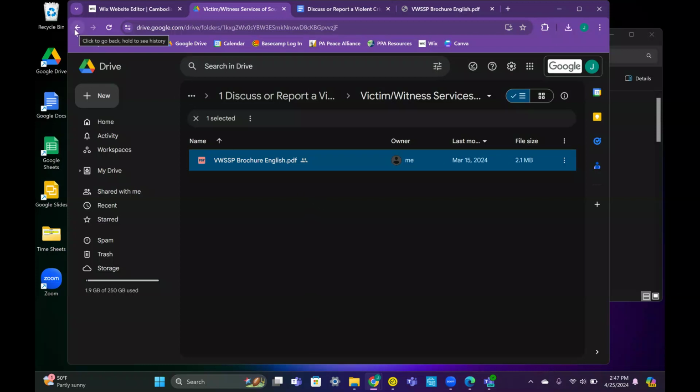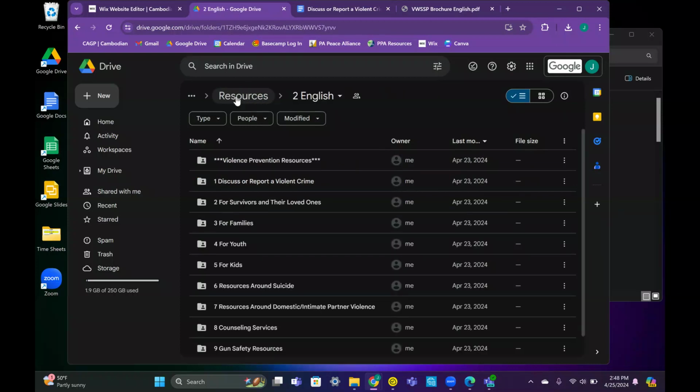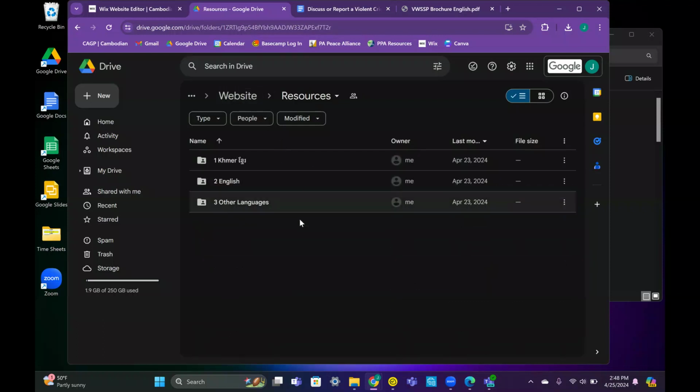Alternatively, under the search bar, you will see the folders you have accessed. The folder with information about Victim Witness Services of South Philadelphia is inside the Discuss or Report a Violent Crime folder. Click once here on Discuss or Report to return to that folder. From here, you can click on To English to go back to the full list of resource folders in English. If you want to change the language you are searching in, click on the previous folder, Resources, to go back to the original folder you started in.